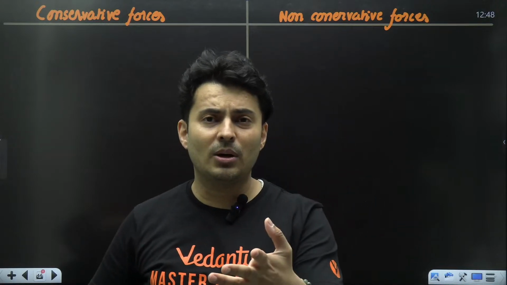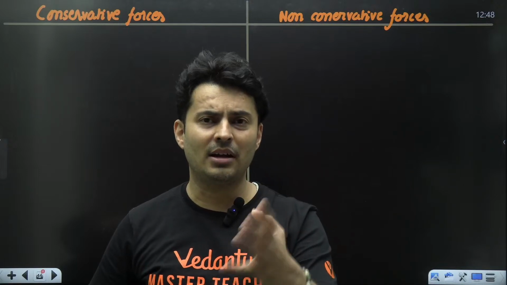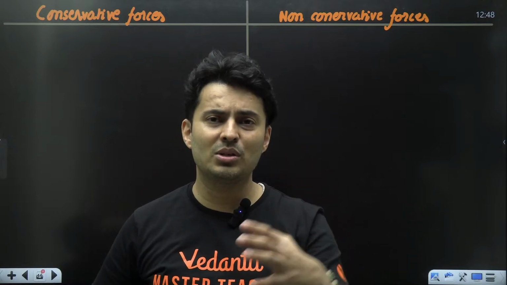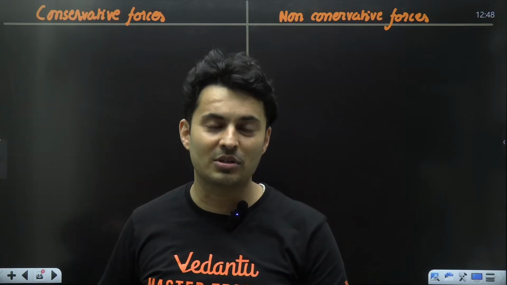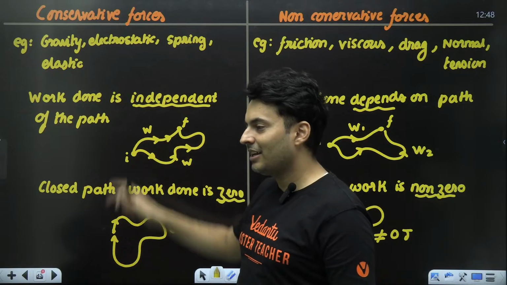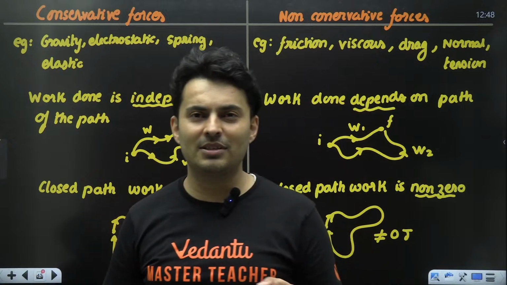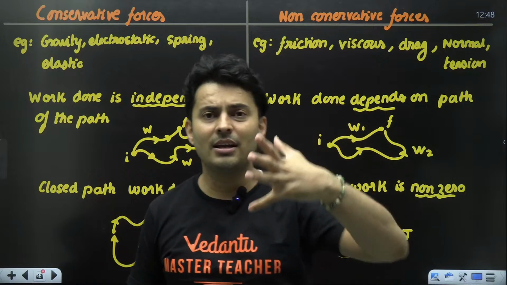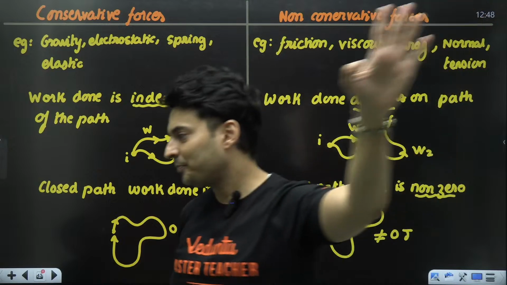Now you give your friend the chocolates, you say, listen bro, I need to give Champa chocolates, get it back tomorrow, I can't keep it in my house. Your bro gets back all those chocolates. You give it to Champa. Champa happy, friend happy, you happy. Conserved everything, conservative force. Things like gravity, electrostatic, spring forces, all these are good forces. They will conserve the energy of the system. But these forces, normal, tension, viscous, friction, drag, when they come, they suck out the energy from the system and take it away.